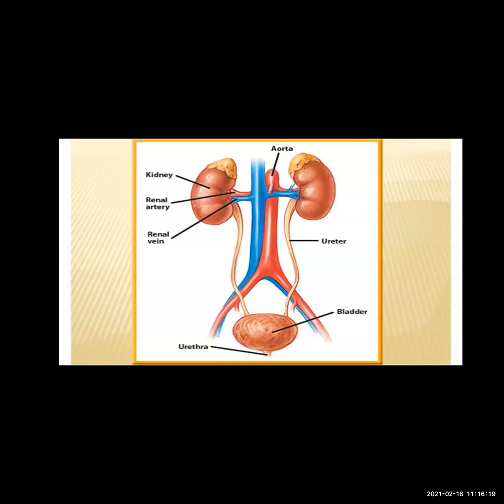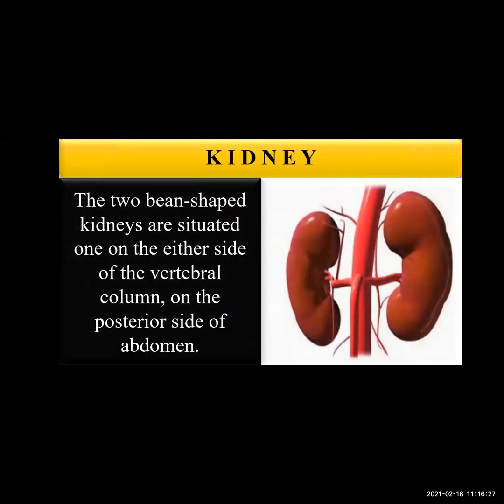Okay, so let us study now each organ of this excretory system. The first one is the kidney. The two bean-shaped kidneys are situated one on either side of the vertebral column on the posterior side of the abdomen. Okay, where are these kidneys? They are located at the posterior side of the abdomen. What is their shape? They look like beans. So these are two bean-shaped kidneys present one on either side of the vertebral column.